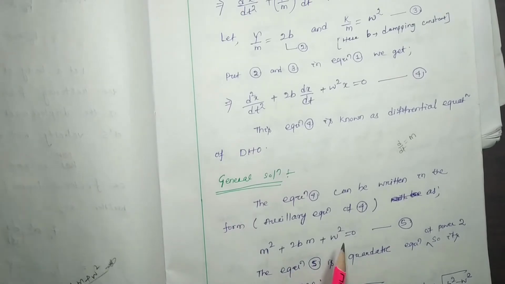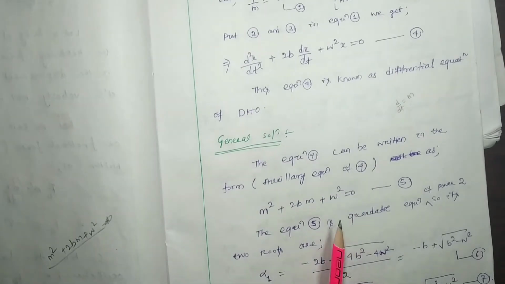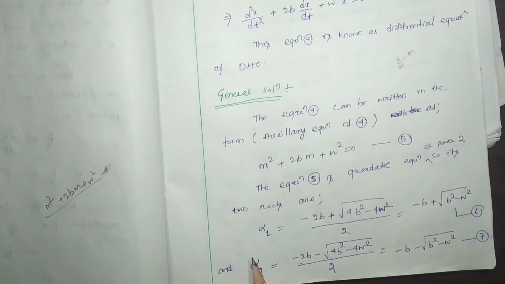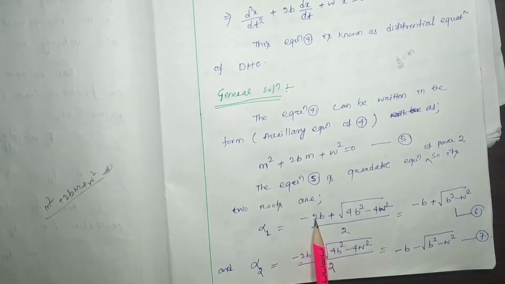So equation number 5 is a quadratic equation. So the two roots of this equation will be how much? One, alpha 1, will be minus b, that will be minus 2b plus square root of b square, means 4b square minus 4 into a into c.